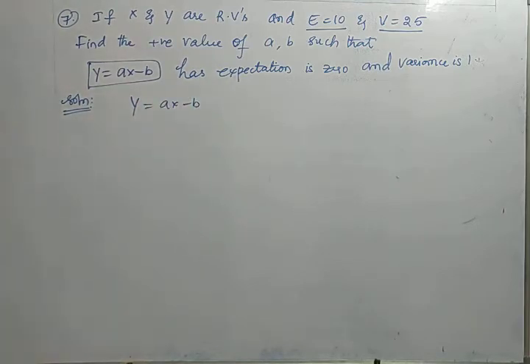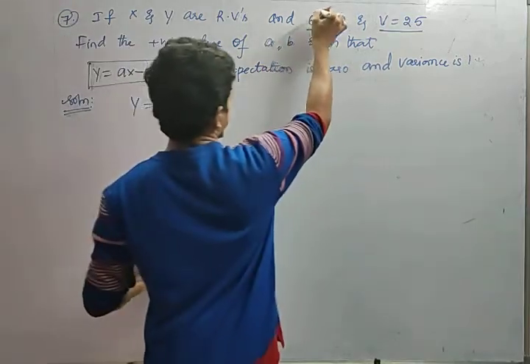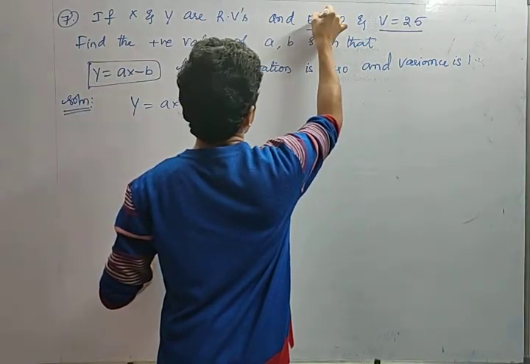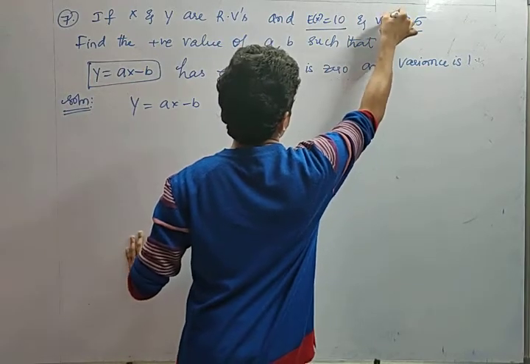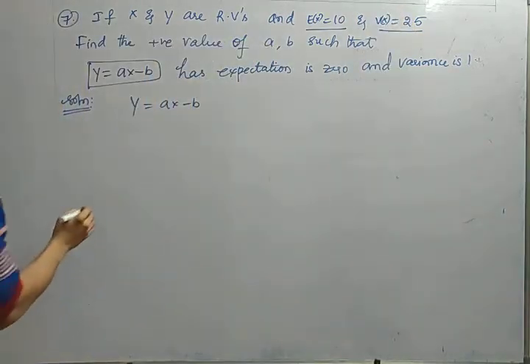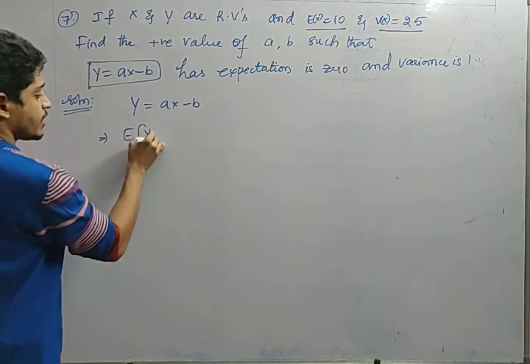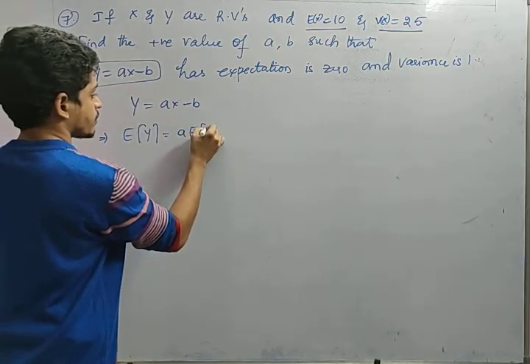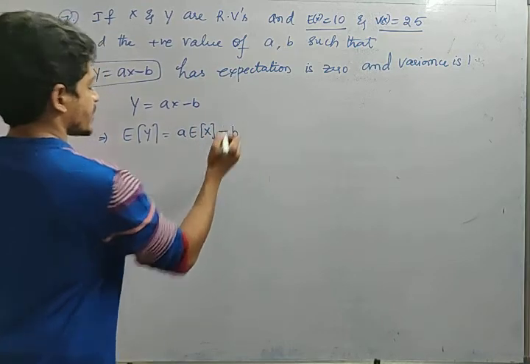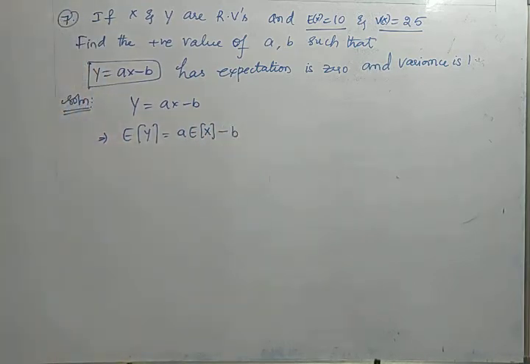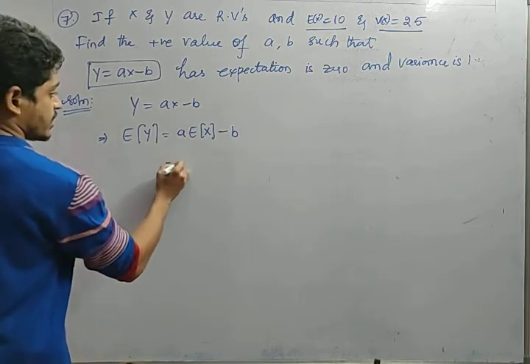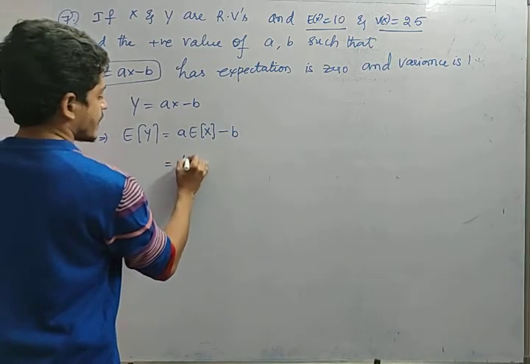So what he has given, expectation of x is 10 and variance of x is 25, right? Fine. This is e of x, friends, and this is v of x. Okay, fine. So now what we want: expectation of y is equal to a into expectation of x minus b. Yes or no? When we apply expectation, yes or no? So fine, a into, what is expectation of x, friends? 10. 10 into a minus b.